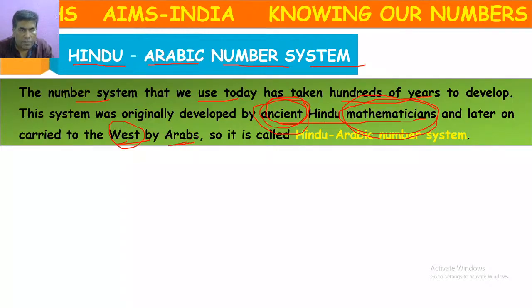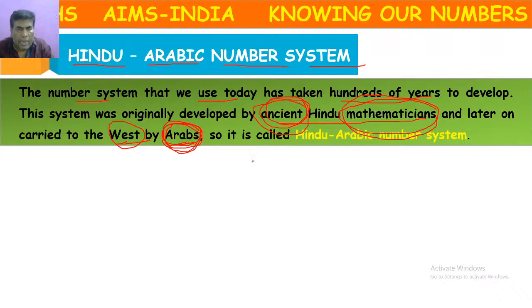Like Indians, we have people called Arabs. These Arab people came to our country, studied this number system, and propagated it in the Western countries.